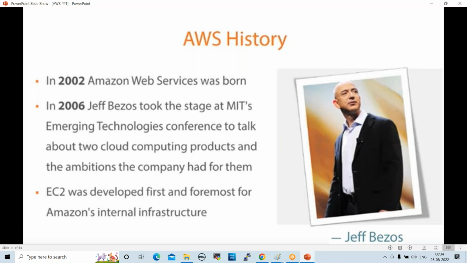Initially, they started by selling books, and they prepared the cloud for their own business. Slowly, they started giving services to other companies. In 2006, they enhanced the technology and slowly gave it to other companies.